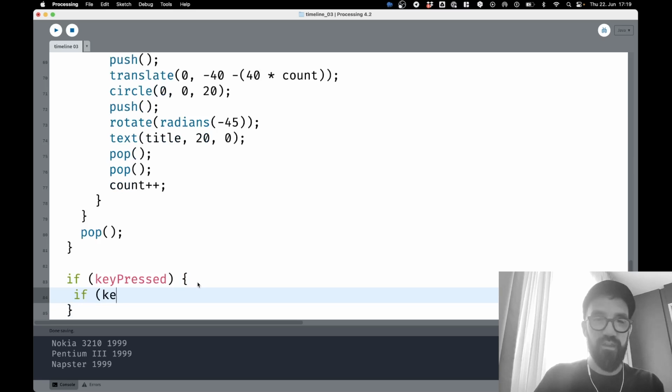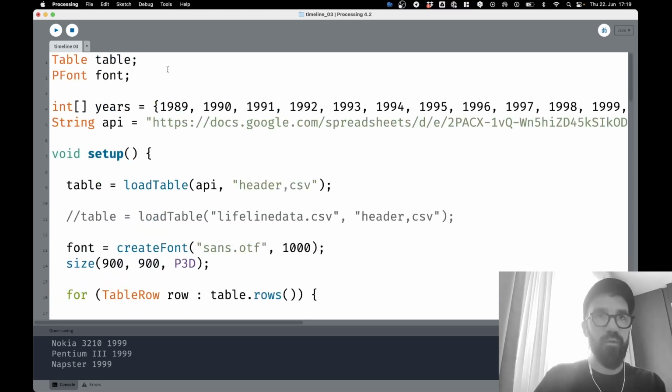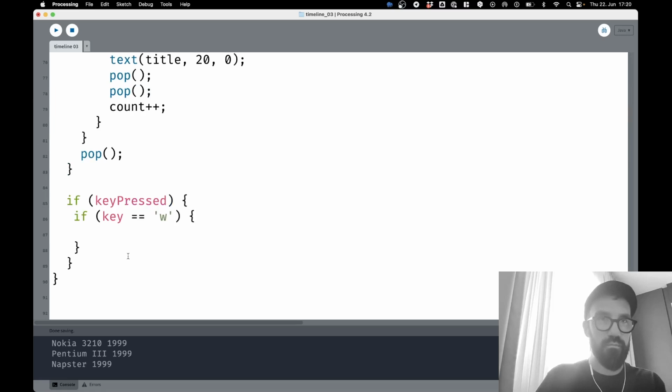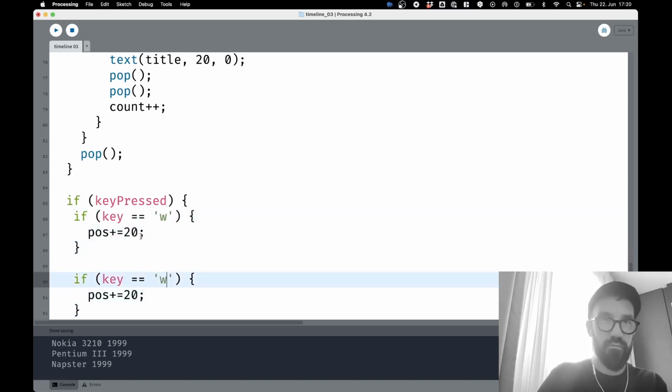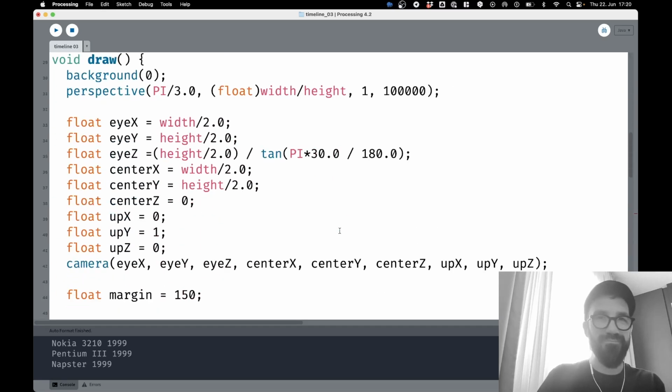So if key is equal to W, we will create a very crappy WASD navigation. Then we need a variable, which is the position on the Z, or the camera position, or let's say the scene position. Let's just call it position. Float pause equals 0. Pause plus equal to 20. And then if key is equal to S, minus equal to 20. So that means here we can put that variable.